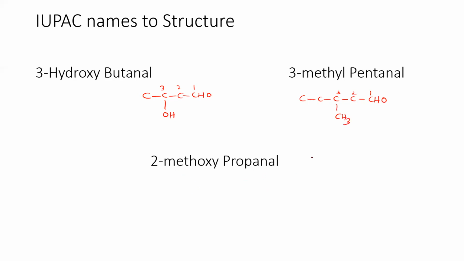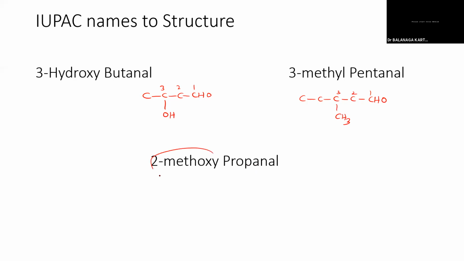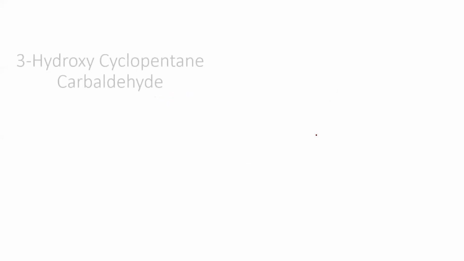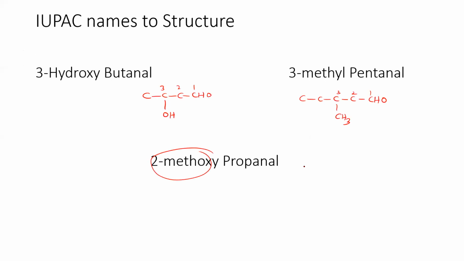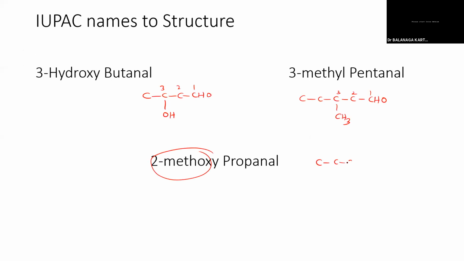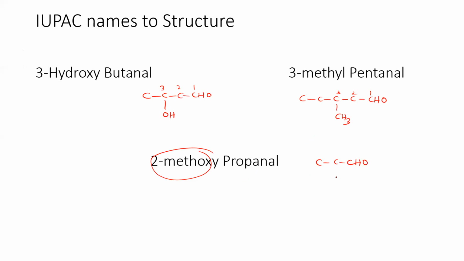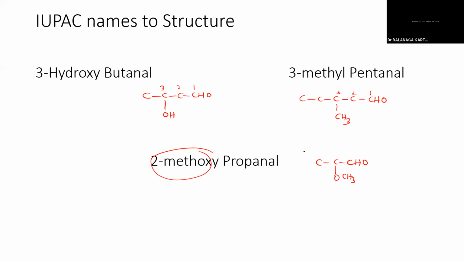2-methoxypropanal. Sir, is it CH3O? Yes, very good. Methoxy, OCH3 group. Sir, propanal, how can we write? Sir, 3 carbon, CHO. Okay, very good. Then in the second carbon, OCH3. Very good. Yes, sir. So OCH3 group. So 2-methoxypropanal, we can say. Okay.